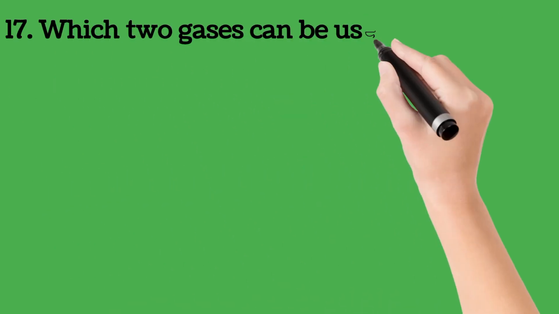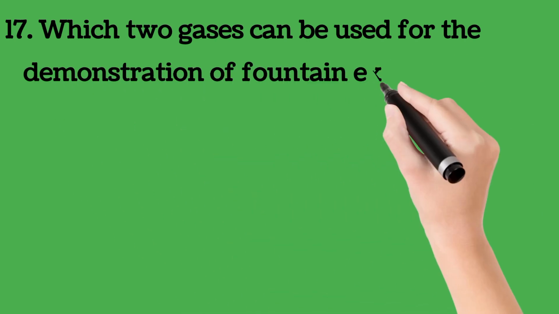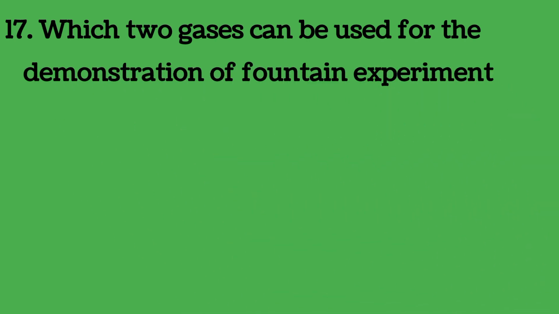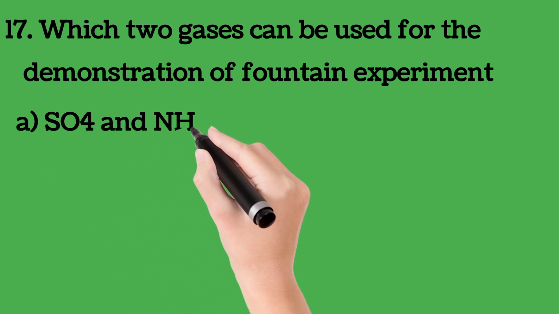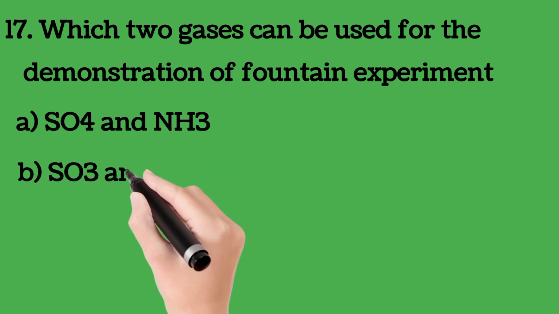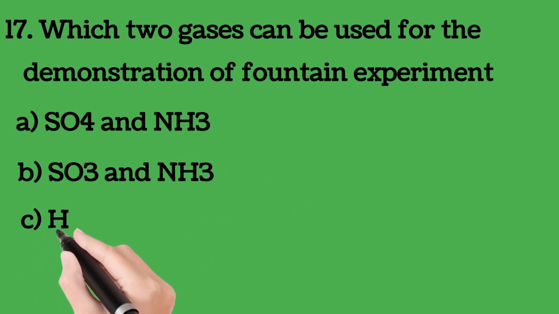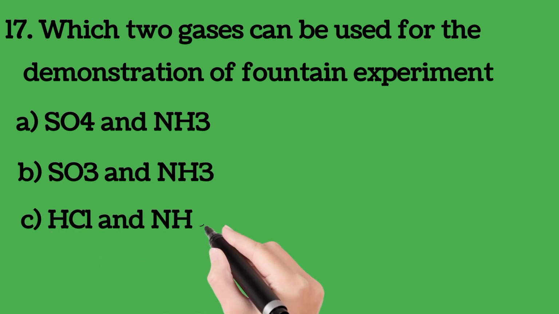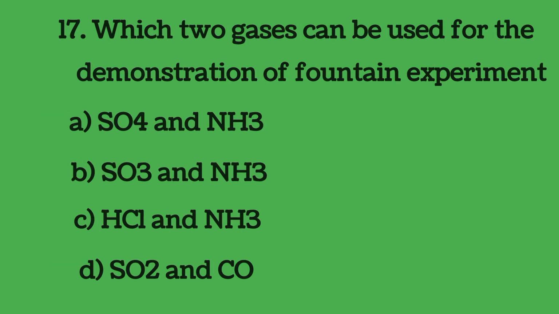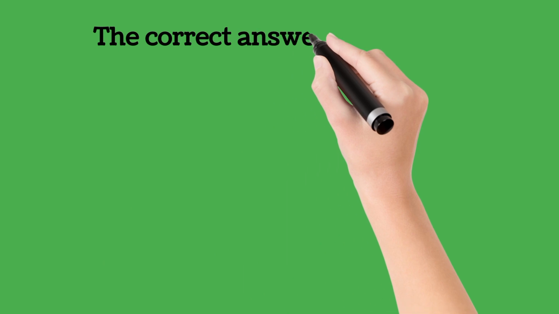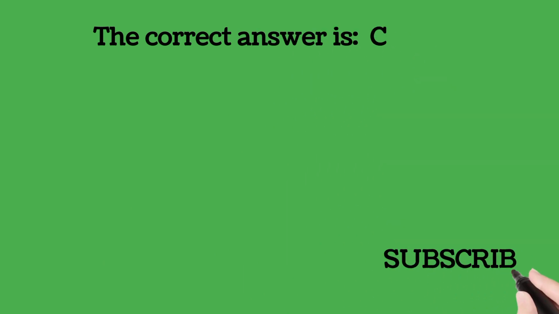C, 25,000. 17. Which two gases can be used for the demonstration of fountain experiment? A. SO4 and ammonia, B. SO3 and NH3, C. HCl and NH3, D. SO2 and CO3. The correct answer is C.